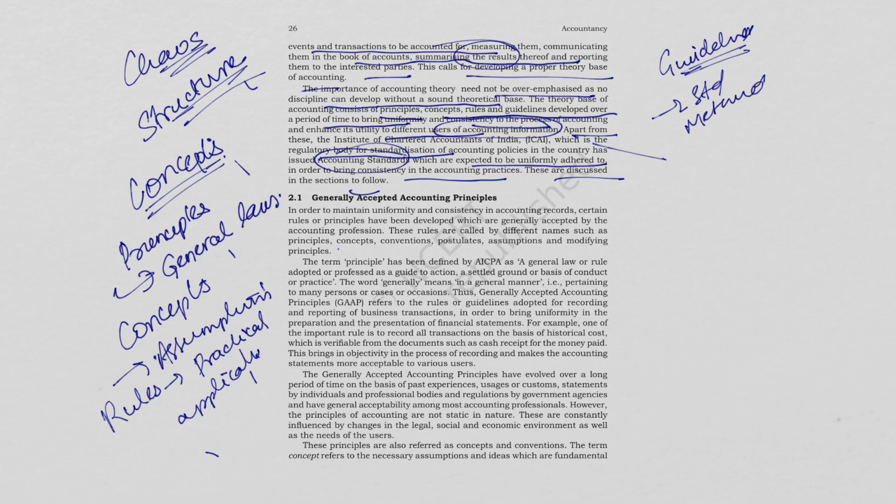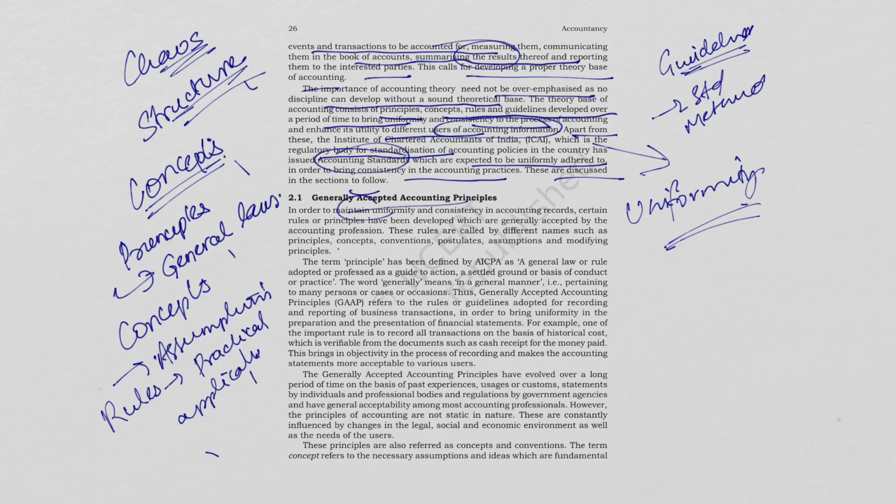So here we also discussed that ICAI, the Institute of Chartered Accountants of India, issued accounting standards. So ICAI basically is a body which regulates the accounting practices in India. So accounting standards, why are we having accounting standards? To ensure uniformity.